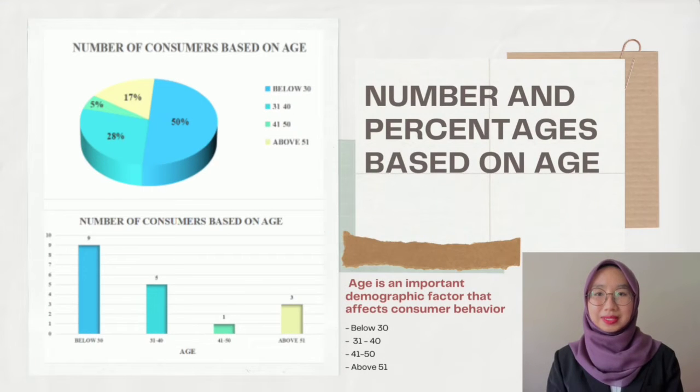Second, the number and percentage based on age. As you can see, it represents a pie chart and cluster column of a survey about consumer behavior by age. Age is an important demographic factor that affects consumer behavior. For example, below 30 years old, 21 to 40 years old, 41 to 50 years old, and above 51 years old. According to the pie chart graph, the highest age of the respondent is below 30 years old, which is 50% with 9 respondents that participate to answer the questionnaires.